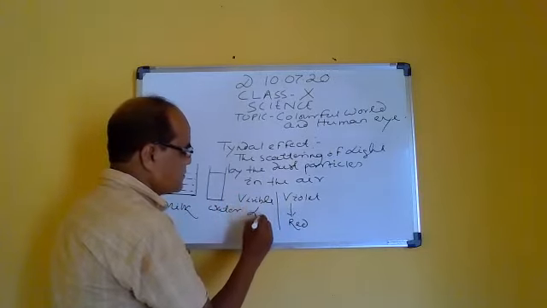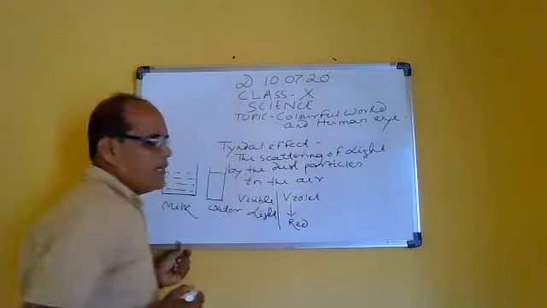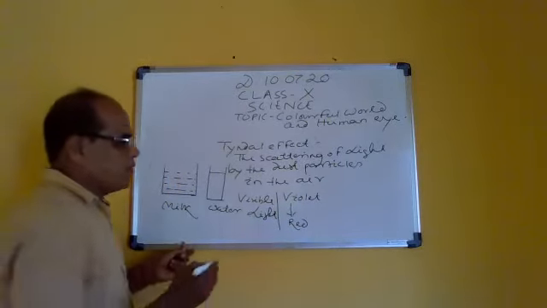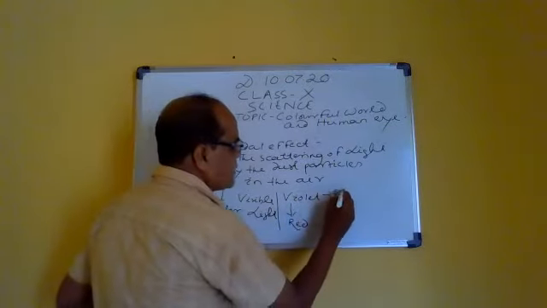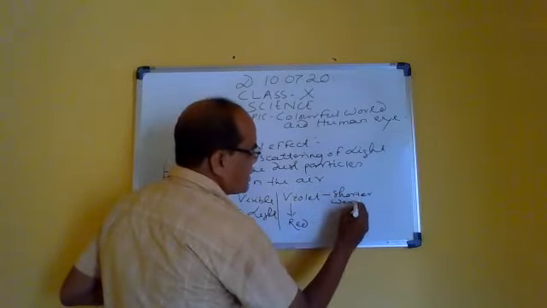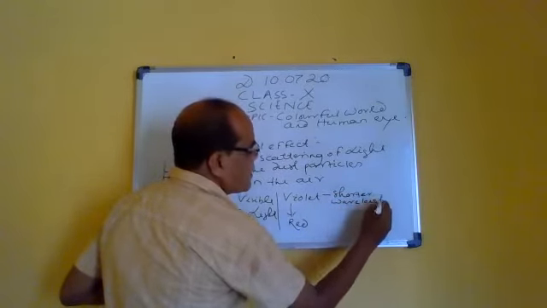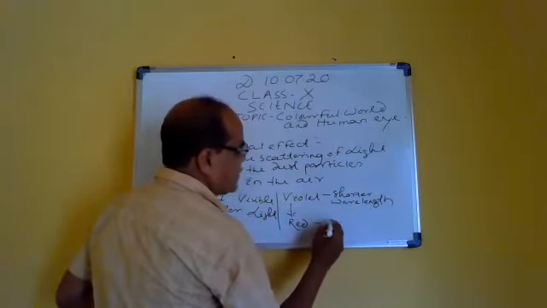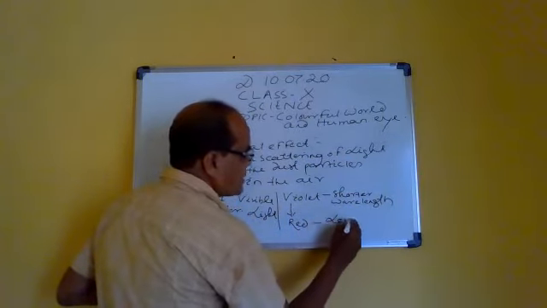Violet has the shorter wavelength, and red has the longer wavelength.